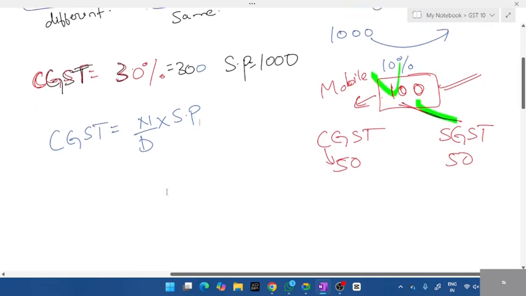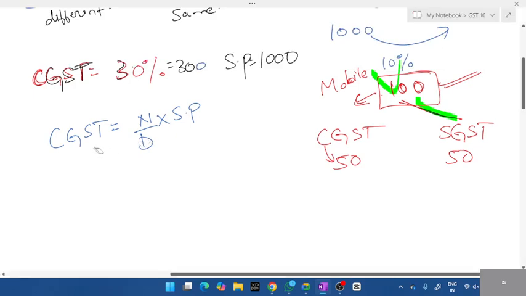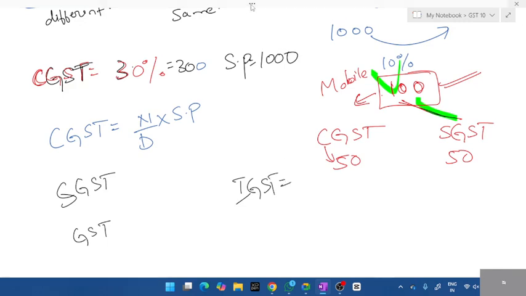This is the concept. Now imagine they didn't give us this 30%. Take down this formula. What's the formula for SGST? Anything: CGST, SGST, GST, or IGST is given. For all of these, there is only one formula, students.